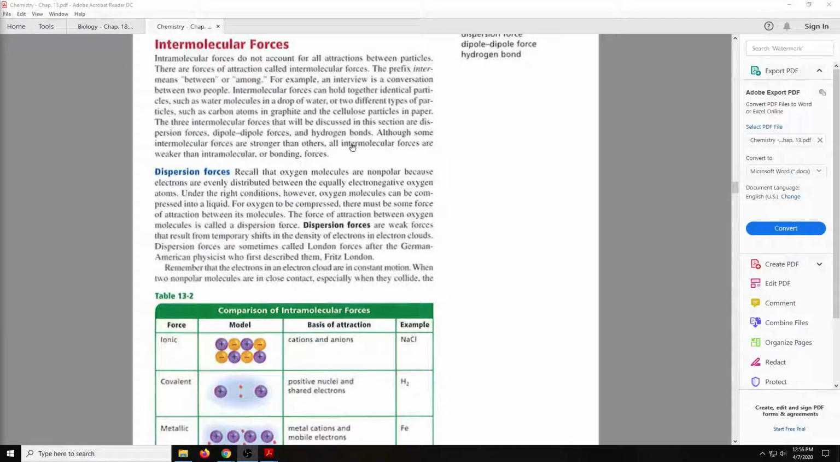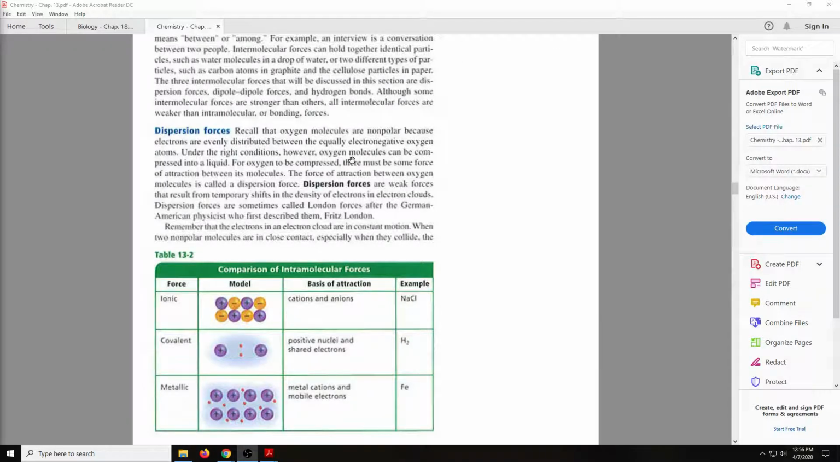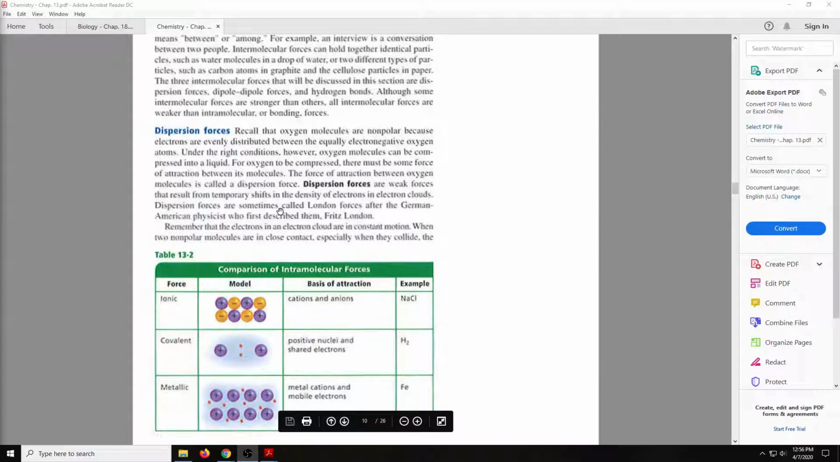Although some intermolecular forces are stronger than others, it's important to note that all of the ones we will learn today are weaker than these three that we learned a long time ago. So remember ionic and covalent bonding. Those are way stronger than the stuff we're going to learn about today. These are still the strongest, but there are other forces we need to take into account if we're considering why metal and water are different states of matter at room temperature.